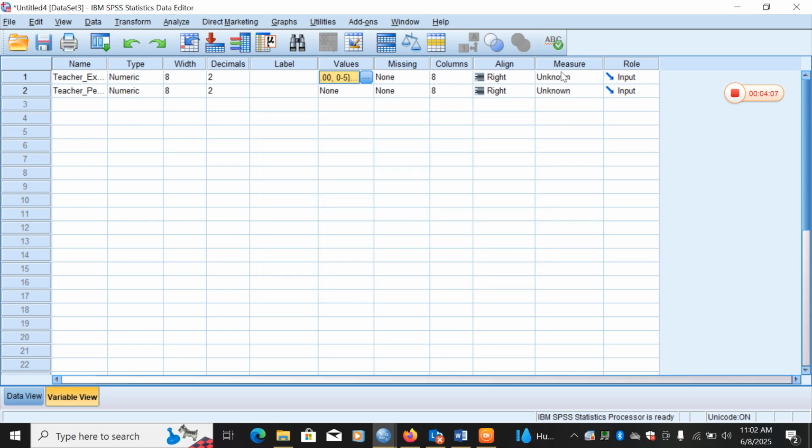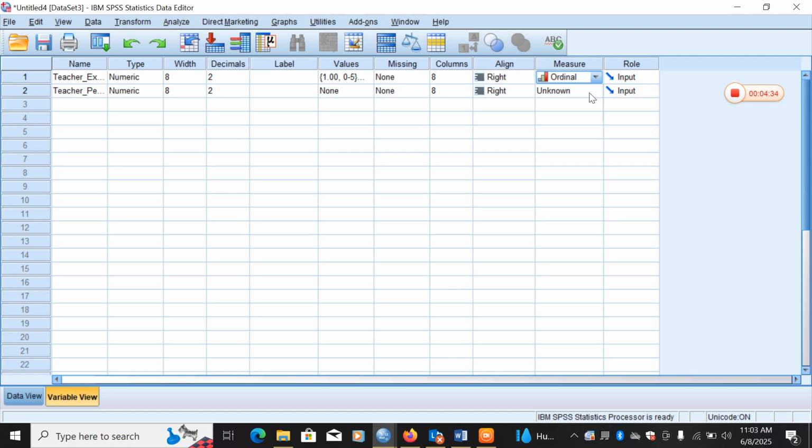Then we go to measure. In this measure, I want to select ordinal, because ordinal is suitable for an analysis like this, because the variable is a categorical variable. An ordinal scale can be categorized, can be ordered, can be ranked.